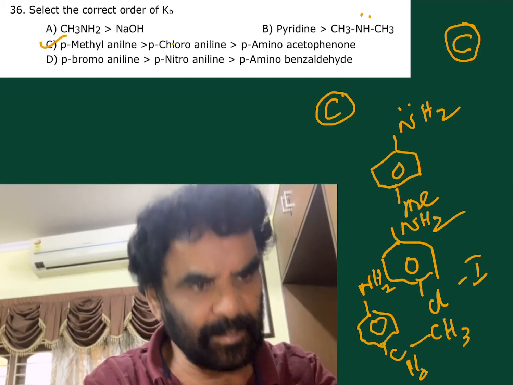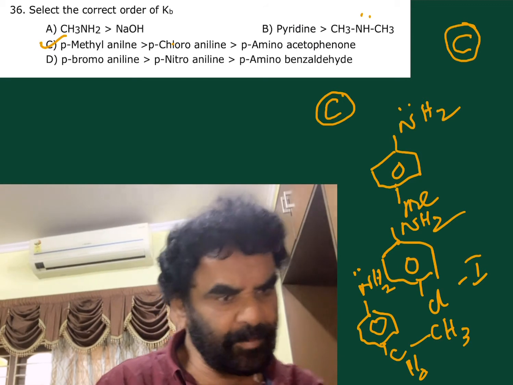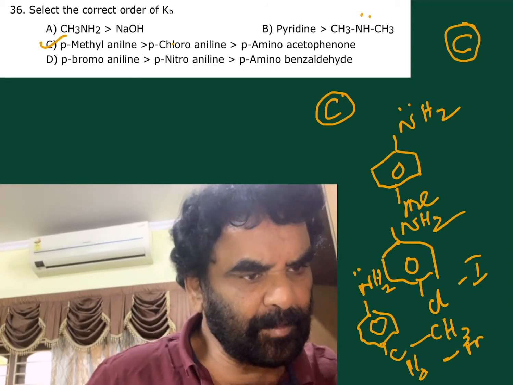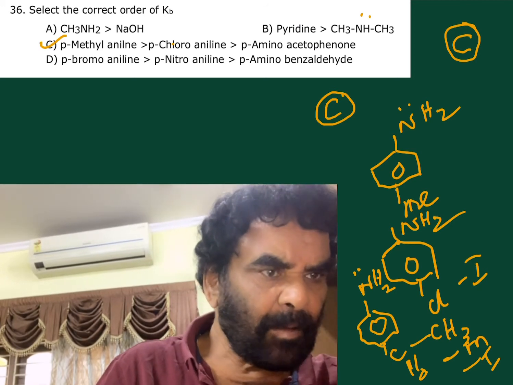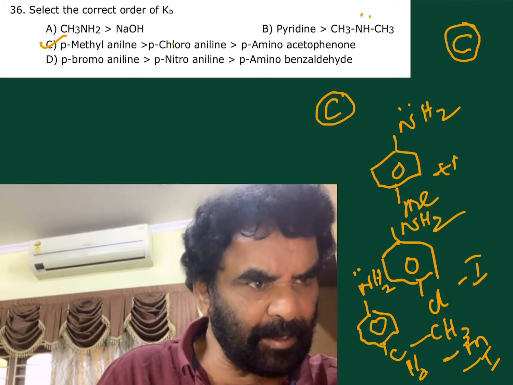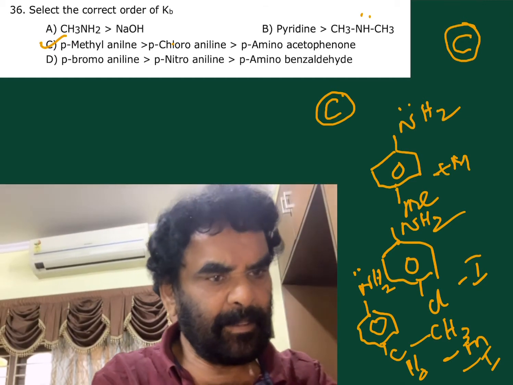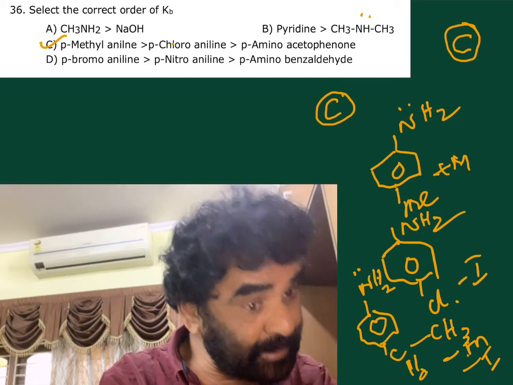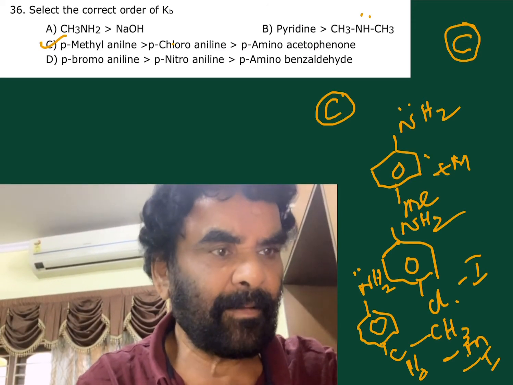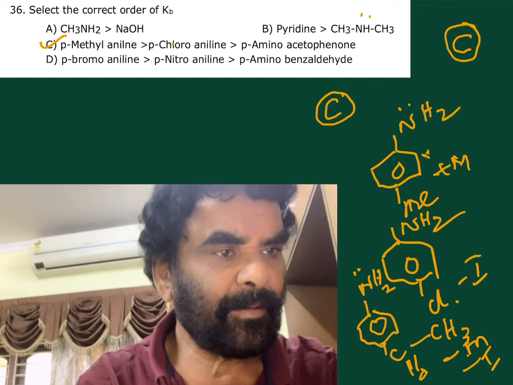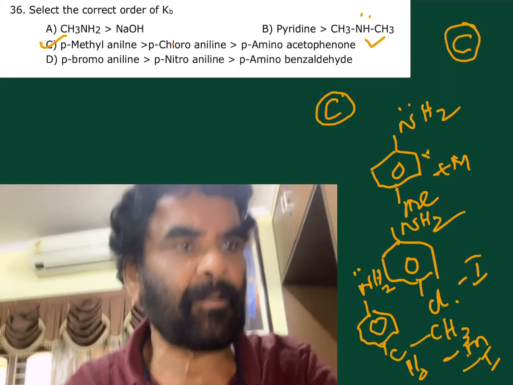For basic property, you have to concentrate on the NH2 group. This is minus M group, minus I group. So here plus M group or hyperconjugation, whatever you say, pumping the electrons. This is minus I, this is minus I minus M. So this should have the higher Kb value, 1. Next to this, next this. So this is the correct option.